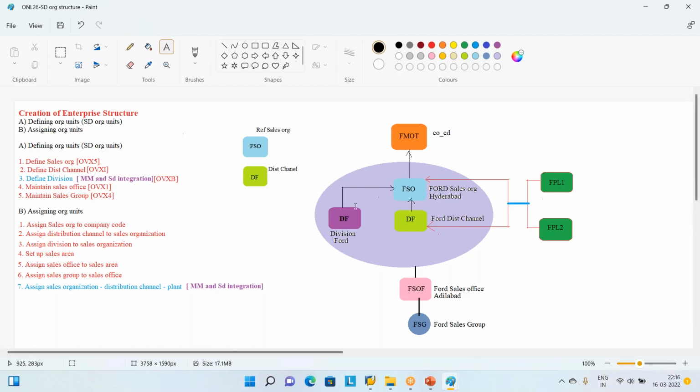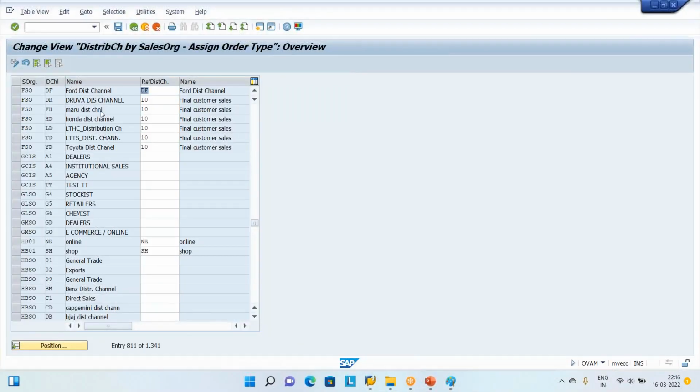Instead of creating one more, I am declaring the same DF. That means same DF here, same FSO. This is an FSO also, we did. Like that we are declaring. Okay, let us go. Click save.